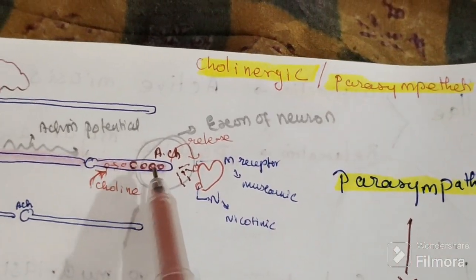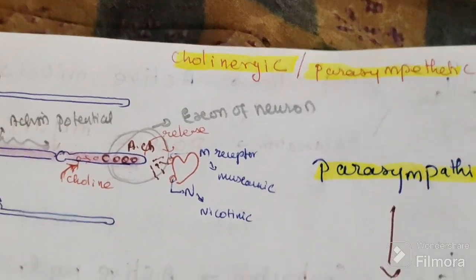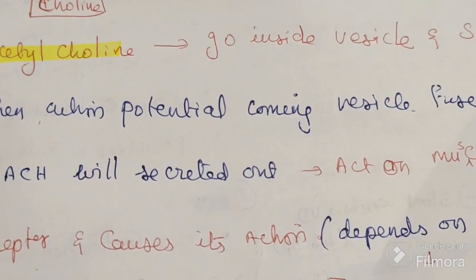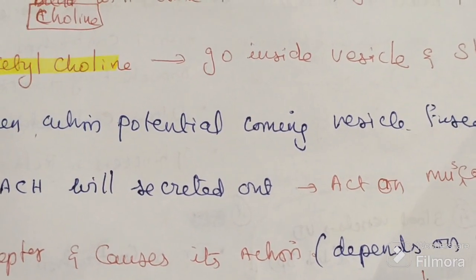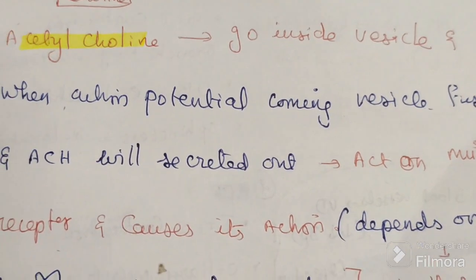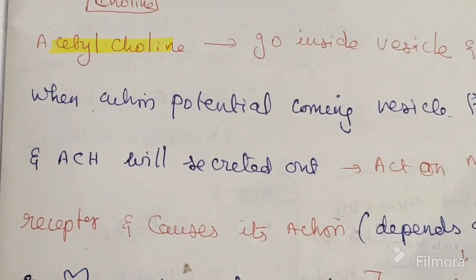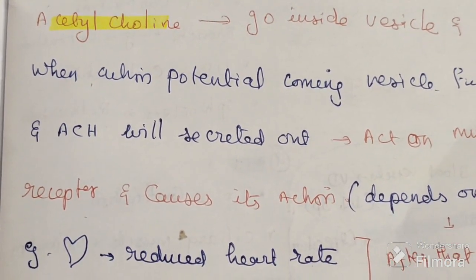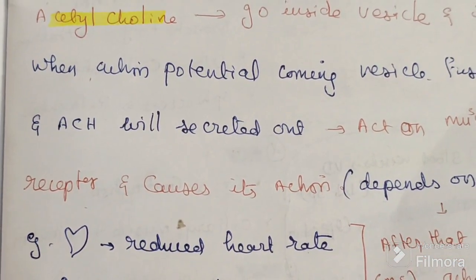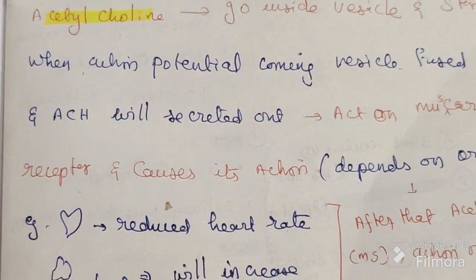It remains there only until the action potential comes. When the action potential comes, the vesicle fuses with the axonal membrane, and the acetylcholine will be secreted out and act on the muscarinic and nicotinic receptors.